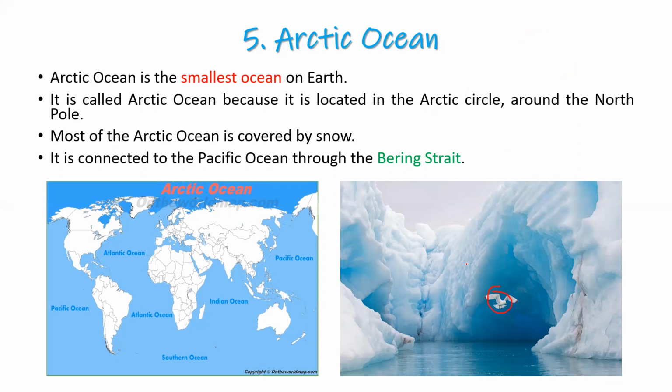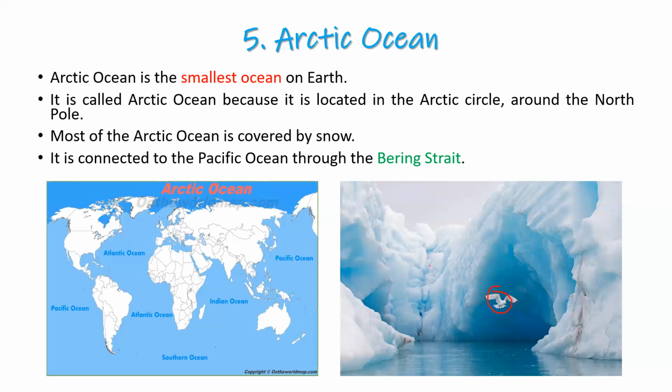Why? Because it is very, very cold near the polar regions. As we have already studied in our previous chapter, near the North Pole and the South Pole, the weather or the temperature is very cold. That's why it remains frozen most of the time.